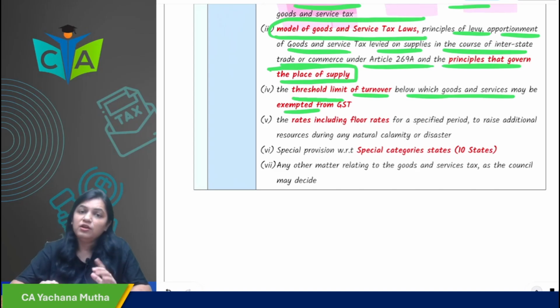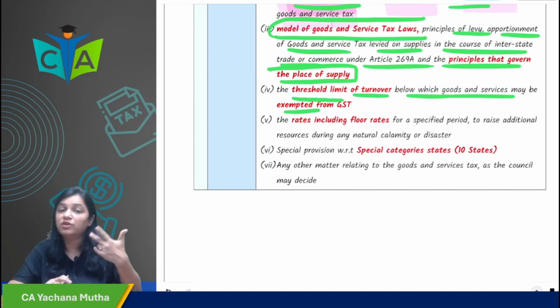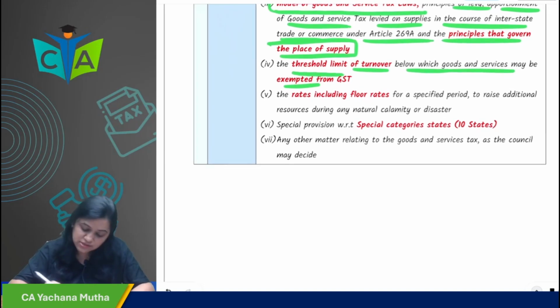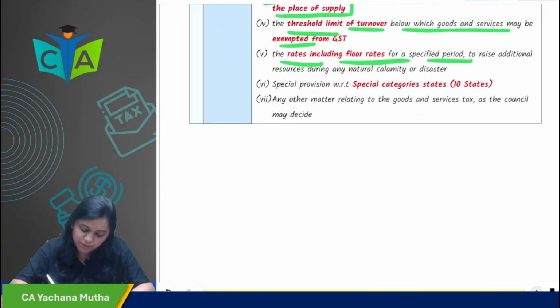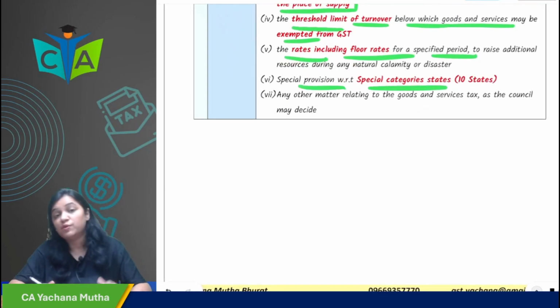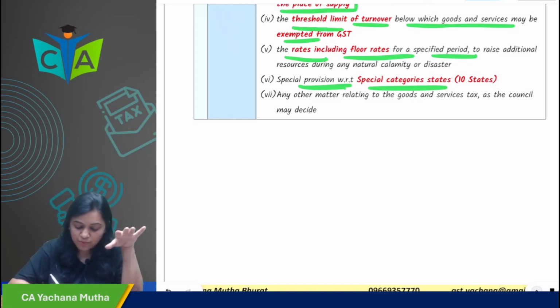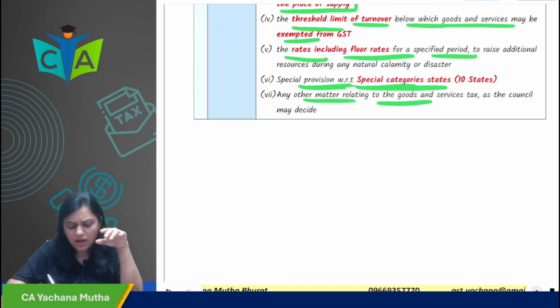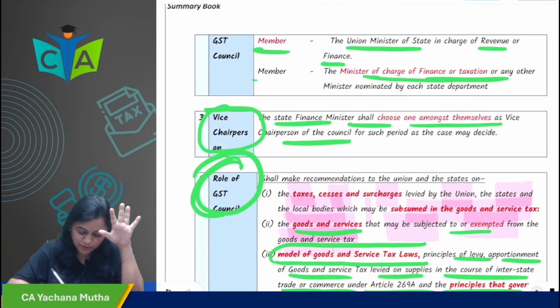You remember, you have to take threshold limits for registration. There are different threshold limits given. Who gives that recommendation? GST Council gives that recommendation to union and states. Then the rates, including floor rates for a specified period, and special provisions with respect to special category states, we have seen in the registration chapter and composition chapter. Who provides those recommendations? GST Council. And any matter relating to GST, as the council may decide, will be recommended by the council.